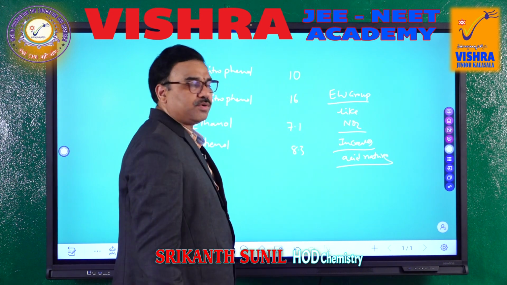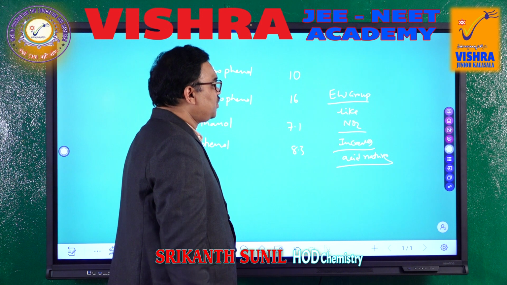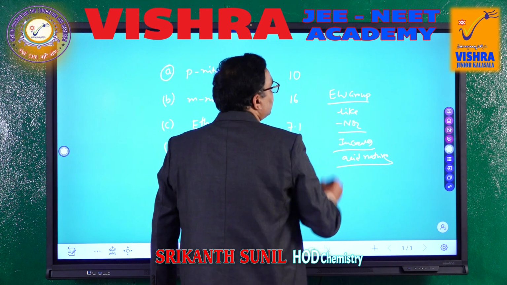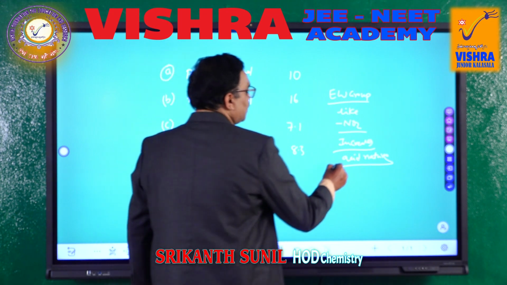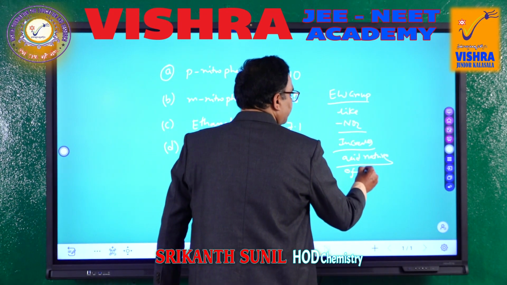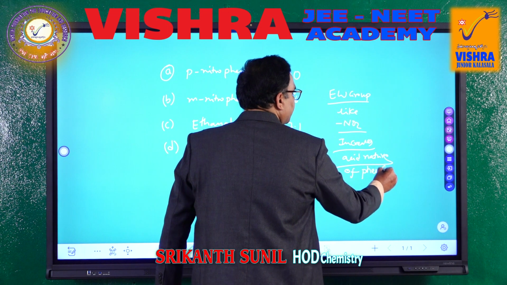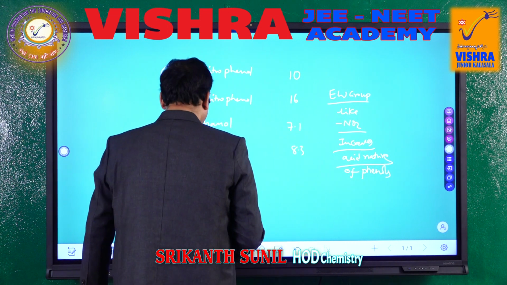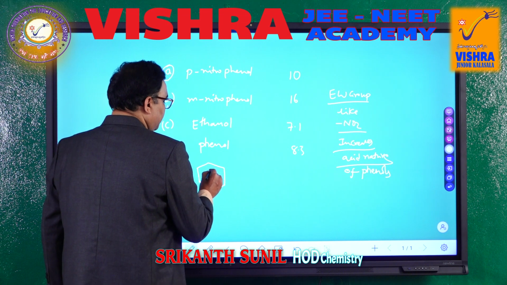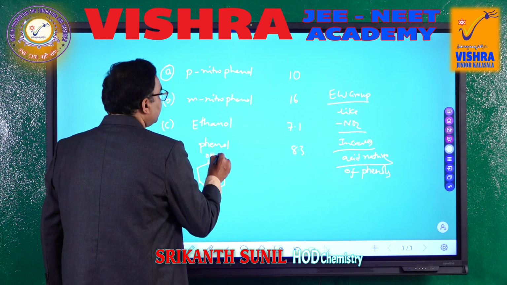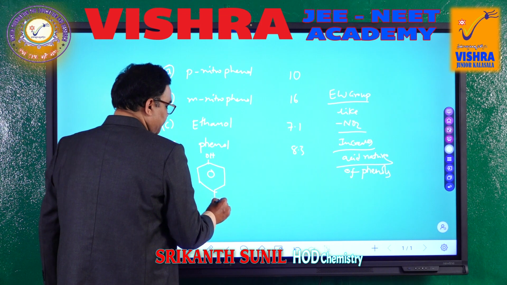An electron withdrawing group like the NO2 group, the nitro group, increases the acidic nature of phenols. So, let us see here. This one is the first option. There is phenol, OH group, and there is NO2 here.